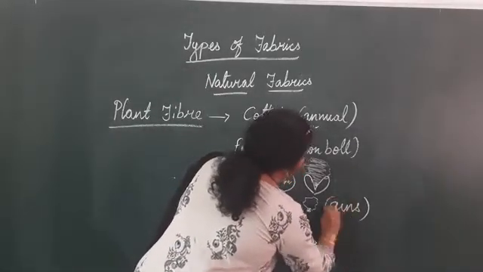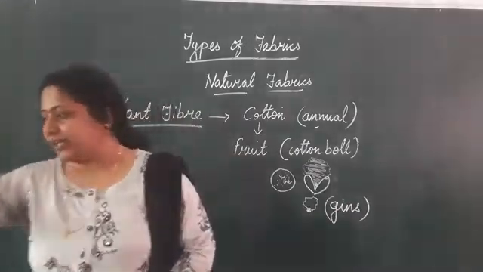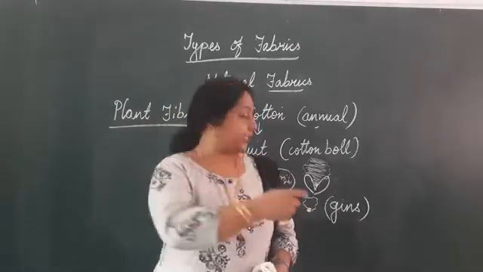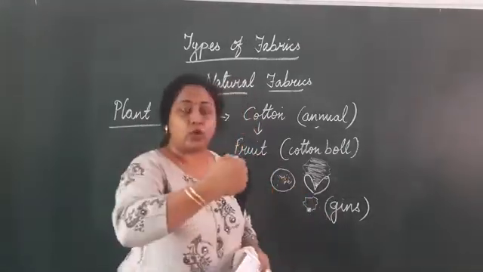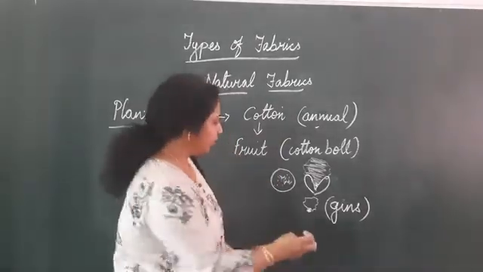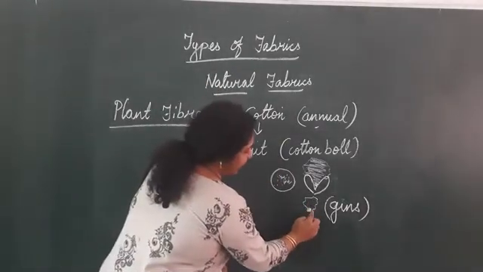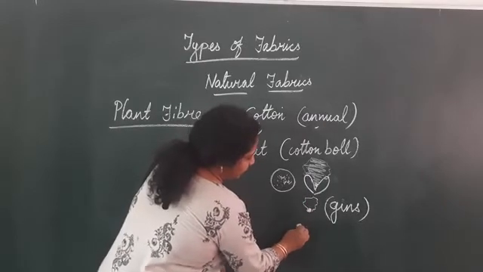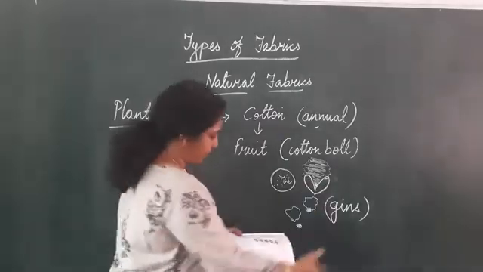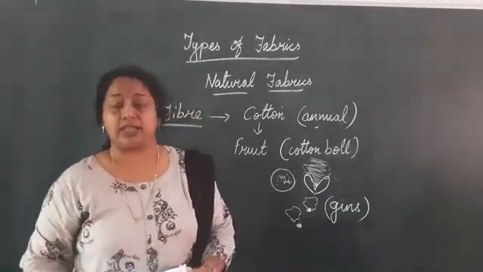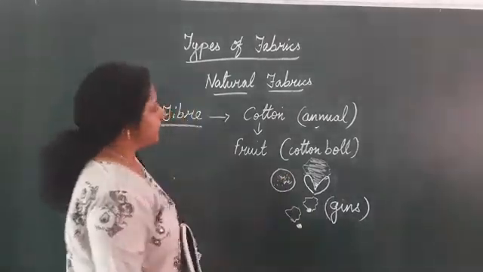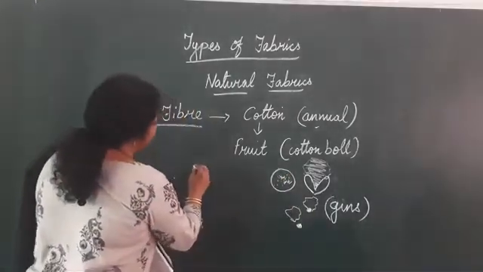G-I-N-S, a large comb-like structure. Like you all comb your hair, in the same way these gins are like a comb. By combing like this with the gins, the seed and the fiber are separated. The seed becomes separate and the fiber becomes separate. That is done with the help of the gins, and this process is called ginning.